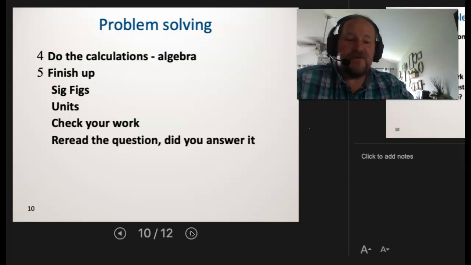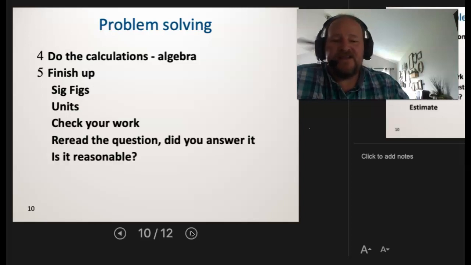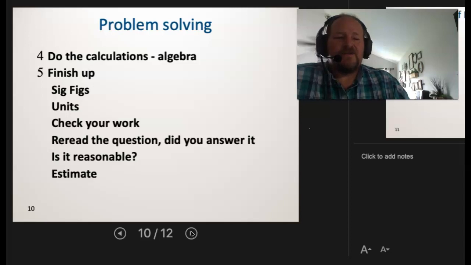Again, you're not answering with the correct unit. So you want to make sure you're double checking the unit, make sure you're answering the actual question. And again, is it reasonable? Does it make sense? And of course, to do that, you can always look at estimates.